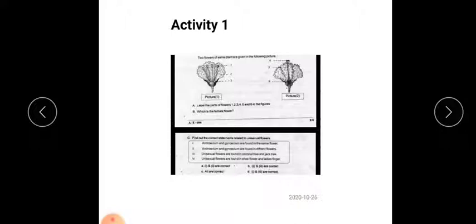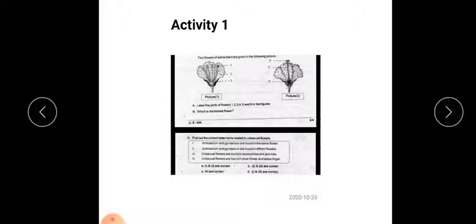B sub-question: which is the female flower? Here one is a male flower and another one is a female flower. So you have to find out whether picture 1 or picture 2 is the female flower.